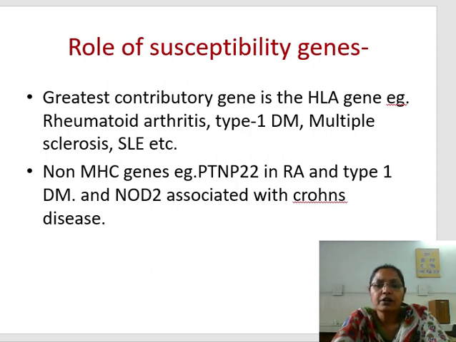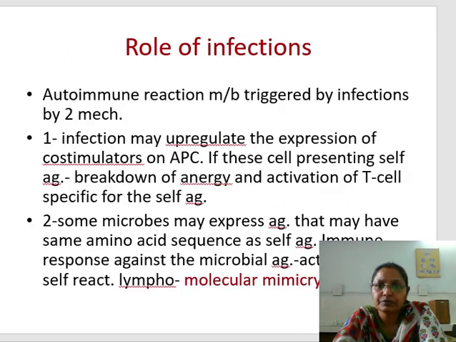Similarly, there are multiple HLA genes involved in different types of diseases, and non-MHC genes like PTPN22 in rheumatoid arthritis and type 1 diabetes mellitus, and NOD2, a non-MHC gene, is associated with Crohn's disease. So certainly there is a role, and the increased incidence in monozygotic twins also supports our theory of the role of susceptibility genes.